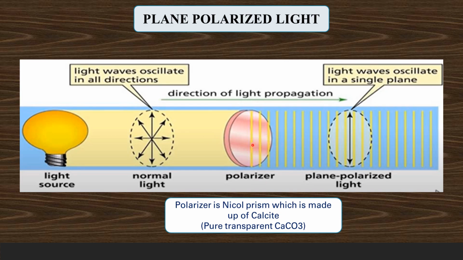So the light that comes out from this polarizer will propagate only through one particular plane. This polarizer is just like a slit which blocks all the light traveling through different planes other than the light that travels through this particular plane. And this light is called plane polarized light.